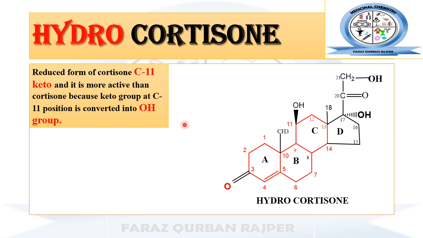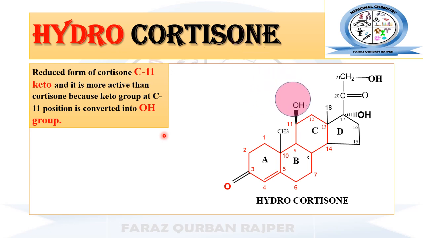So what happens basically is that in the cortisone chemical structure, we have observed that at carbon number 11 a ketone group is present. Now when cortisone undergoes reduction, its carbon number 11 undergoes reduction and the ketone group gets converted into a hydroxyl group, and the new glucocorticoid that is formed by the reduction of cortisone is hydrocortisone.